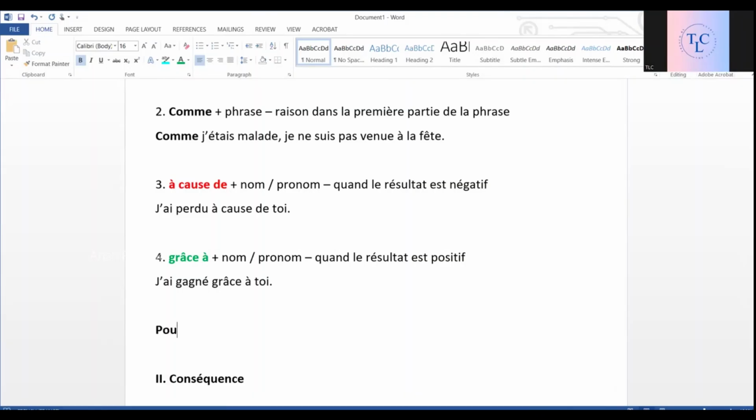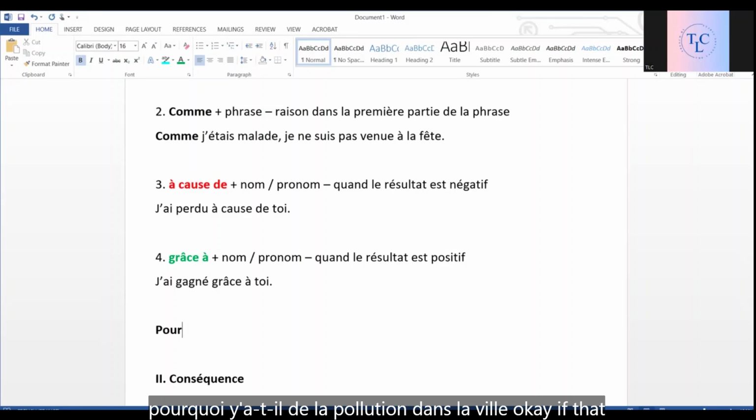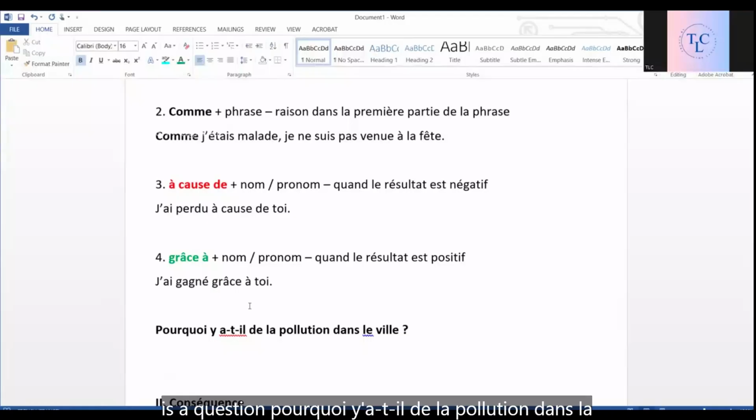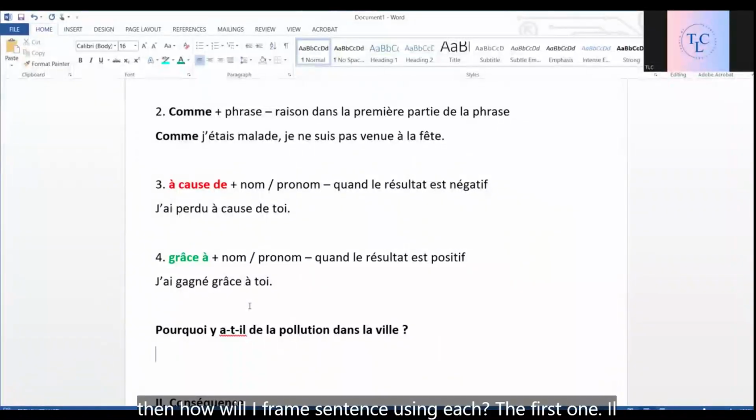Pourquoi y a-t-il de la pollution dans la ville? Okay, if that is the question, pourquoi y a-t-il de la pollution dans la ville? If I want to give reasons using different connectors, then how will I frame a sentence using each?